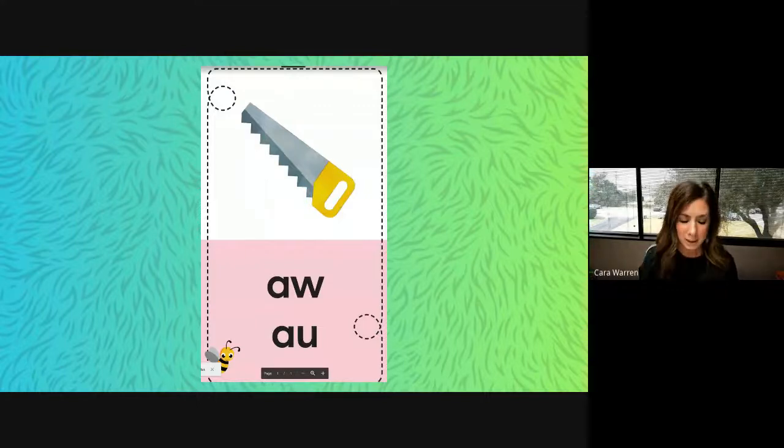Here are two ways you can spell the aw sound in words. The picture of the tool called the saw will help us remember. Aw can be spelled A-W or A-U. When you see A-W or A-U in a word that you don't know how to read, you might try the aw sound. When you want to spell a word and you hear the aw sound, you might try spelling it with the letters A-U or A-W.